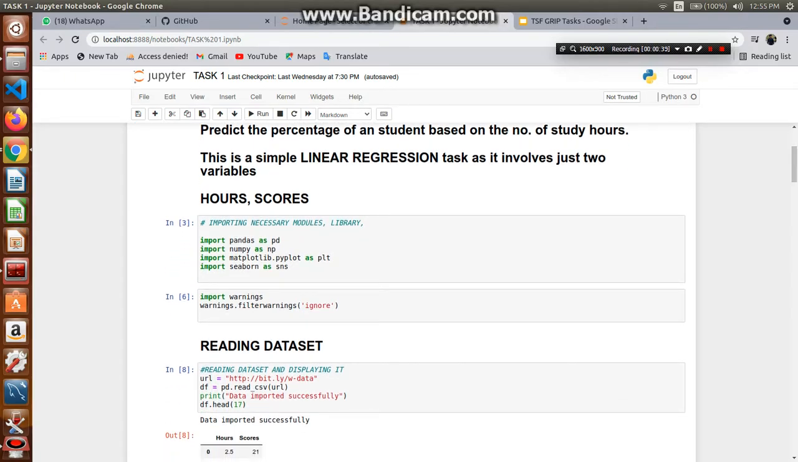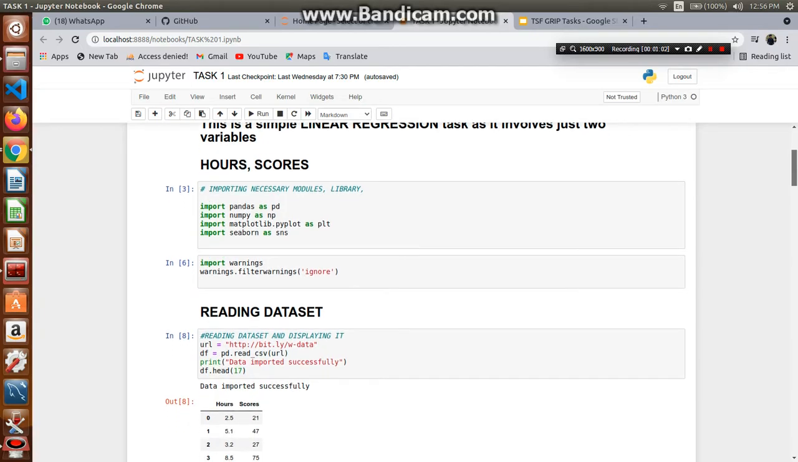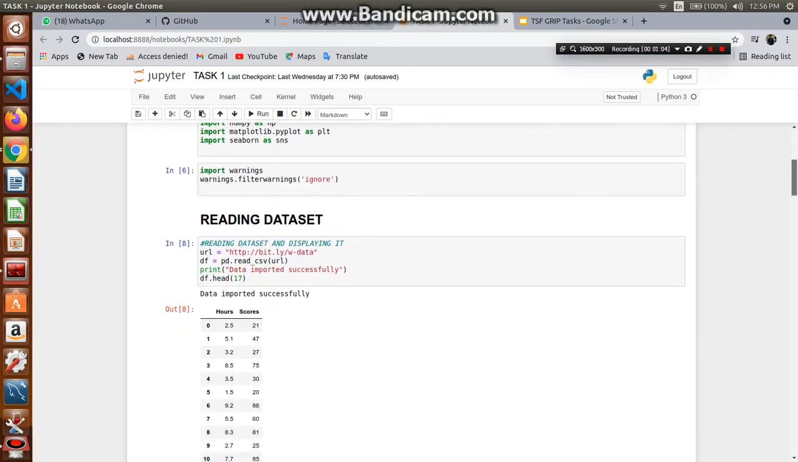First we need to import all the necessary modules and libraries. We'll import pandas in order to read the data set. We'll import NumPy in order to work with arrays. We'll import matplotlib and seaborn in order to visualize the data. We'll ignore the warnings using this code. As we all know, when we use Jupyter we get warnings, so if we want to get rid of the warnings, we use that code.